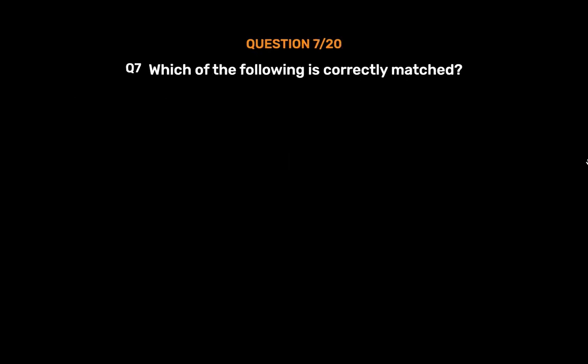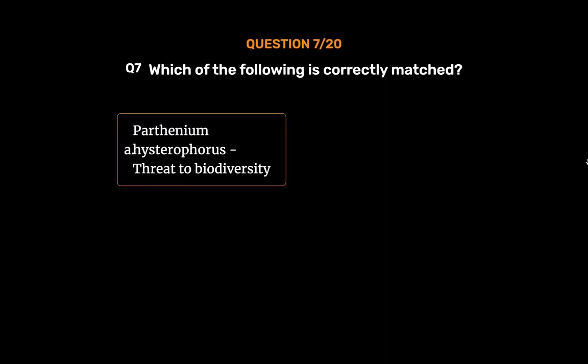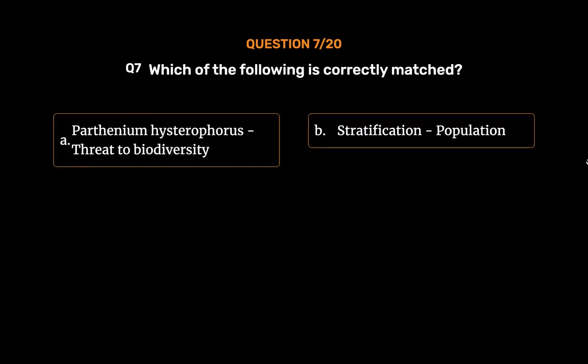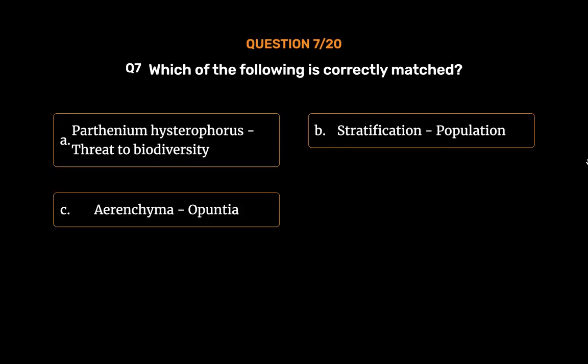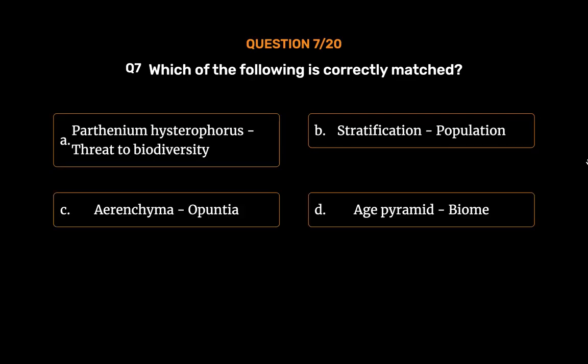Question number 7. Which of the following is correctly matched? Option A. Parthenium hysterophorus, threat to biodiversity. Option B. Stratification, population. Option C. Parenchyma, Upansha. Option D. Age pyramid, biome. The correct answer is option A.